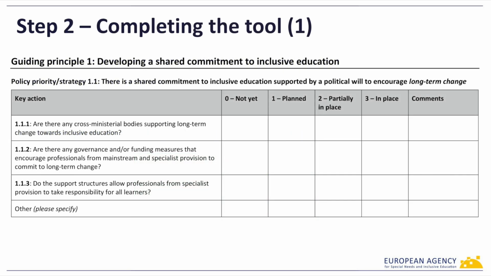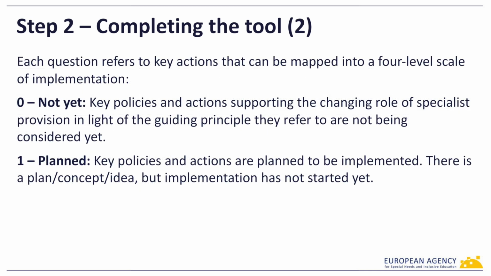Each guiding principle is supported by policy priorities and strategies and key actions. Here is an example showing Guiding Principle 1 and Policy Priority and Strategy 1.1 along with 3 key actions. Each question can be mapped onto a 4-level scale of implementation. 0. Not yet. Key policies and actions supporting the changing role of specialist provision in light of the guiding principle they refer to are not yet being considered.